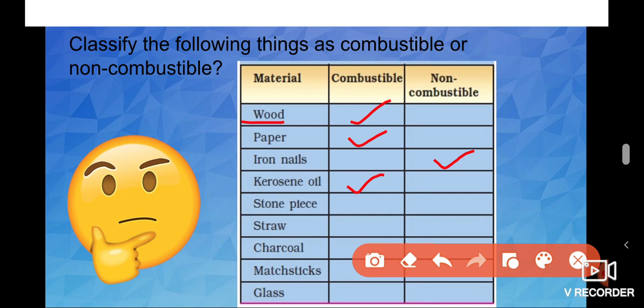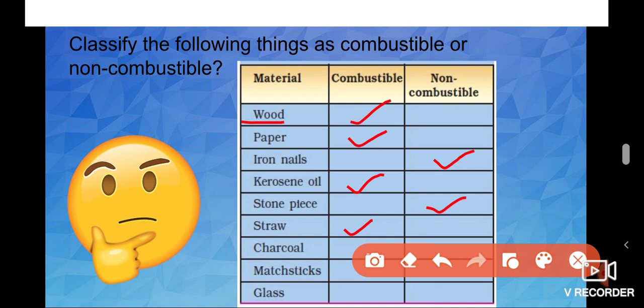No. So it is a non-combustible substance. Straw. What is straw? It is the dried stalk portion of the paddy, isn't it? So in villages the people use straw as a fuel. That also undergoes combustion. So straw is a combustible one.